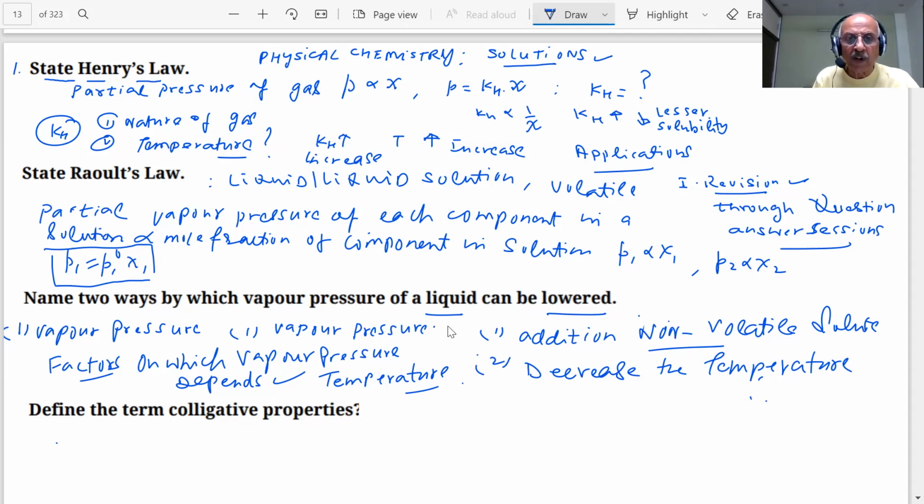Next question is coming: define colligative properties. Colligative properties are those properties which depend upon the number of solute particles, or concentration, rather than their nature.